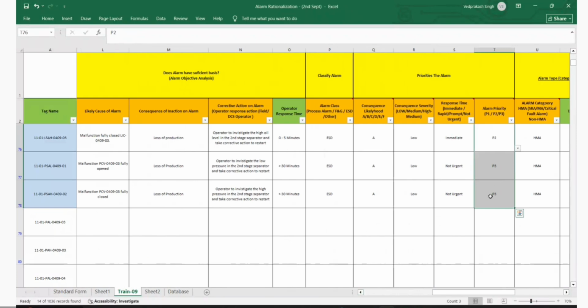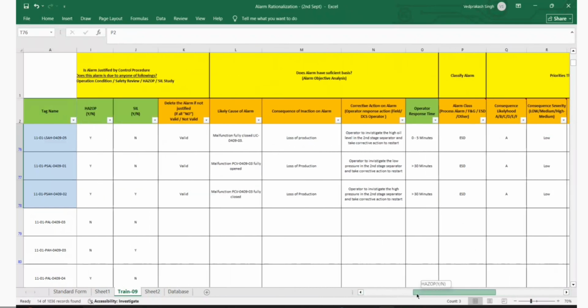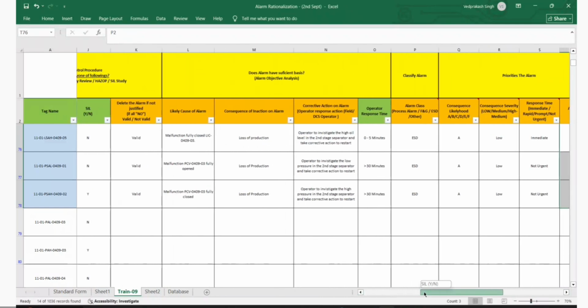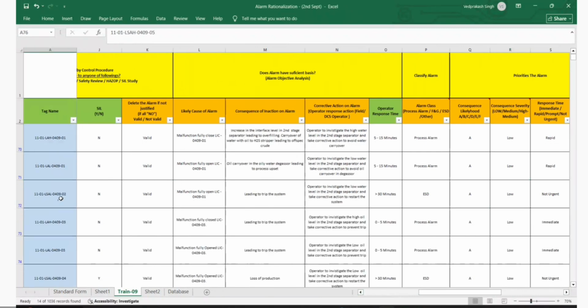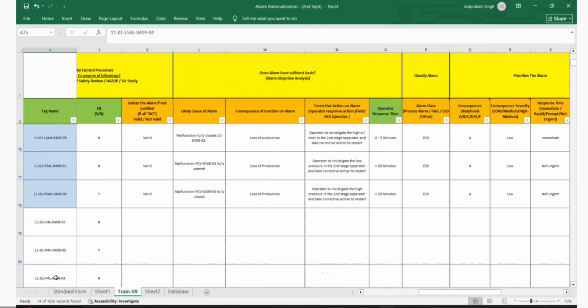So what we can do, Chairman, is on a PAH, for example, on all of these separators, we can put P1 on all the high pressure, not on low pressure, but on high pressure, which can result in an alarm. Yeah, not on the trip, on alarm, because on trip there is already an alarm. So on alarm. Only on pressure, not on level, right? Yeah, only pressure, correct.